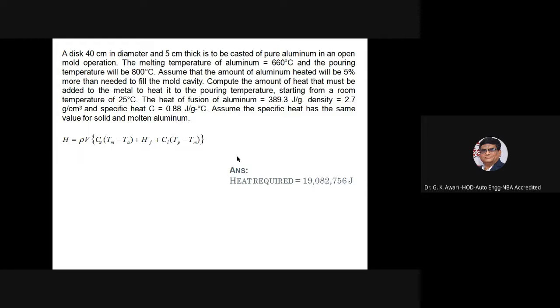So heat required is nothing but rho V times [Cs (Tm minus Ta) plus Hm plus Cl (Tm minus Tp)]. If you put the values in this equation, the heat required comes out to be 19,082,756 joules.